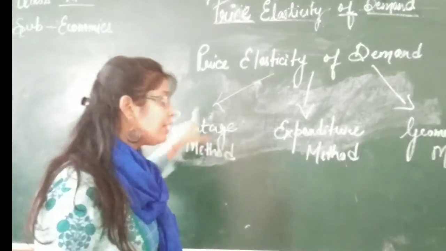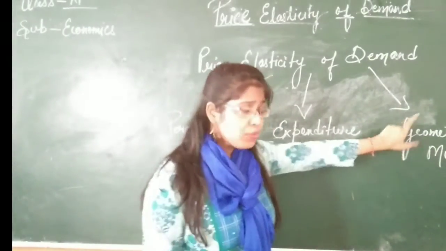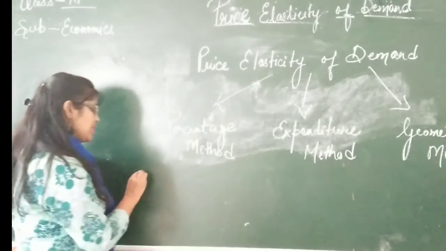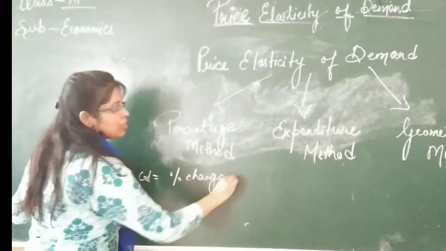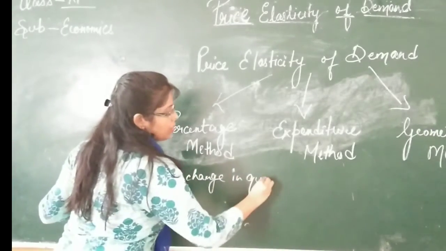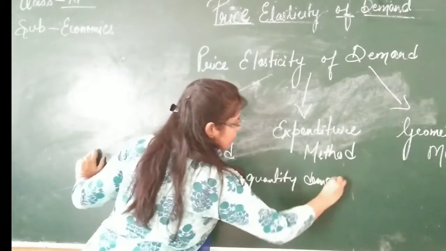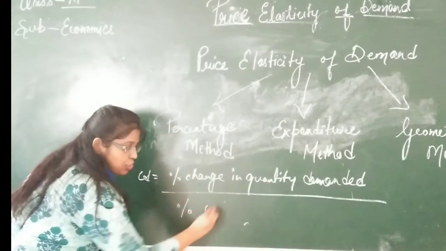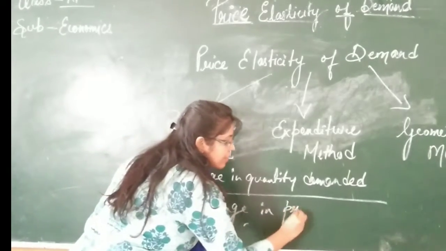So there are 3 methods to measure price elasticity of demand. First, percentage method. Second, expenditure method. Third, geometric method. Students, if you remember, I have already discussed the percentage method, that is, ED is equal to percentage change in quantity demanded upon percentage change in price.